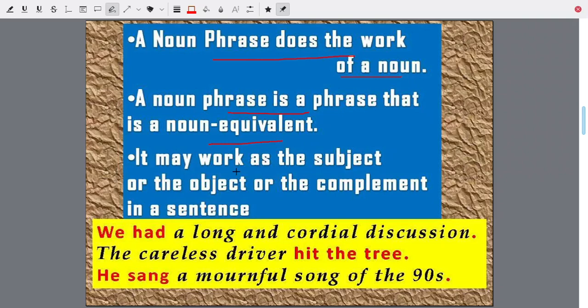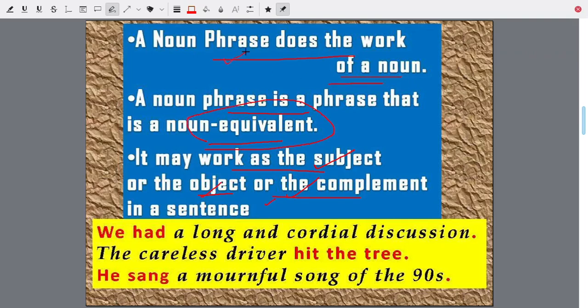It may work as a subject, an object, or a complement in a sentence. That is the work of a noun.